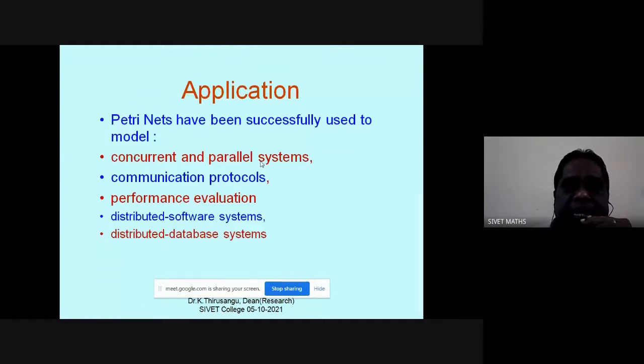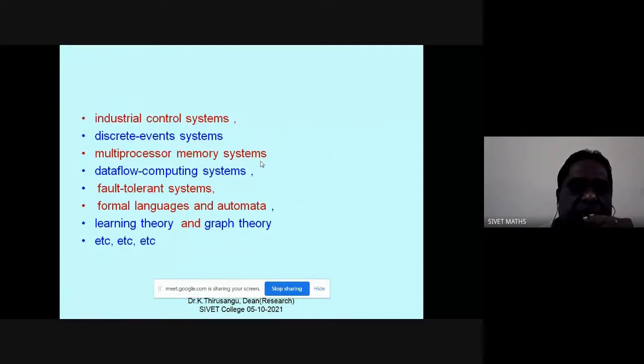There are a variety of applications for these Petri nets. They have been used to model concurrent and parallel systems, communication protocols, performance evaluation, distributed software systems, distributed database systems, and like that. It has a variety of applications, and that's why it dominates in the world of modeling theory.